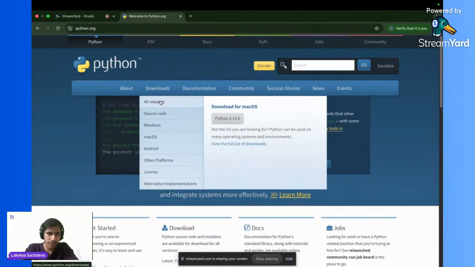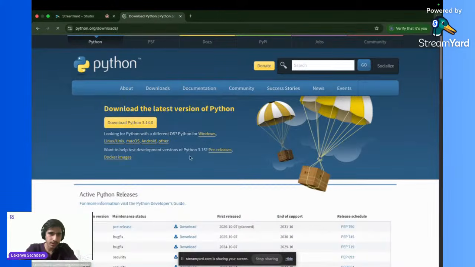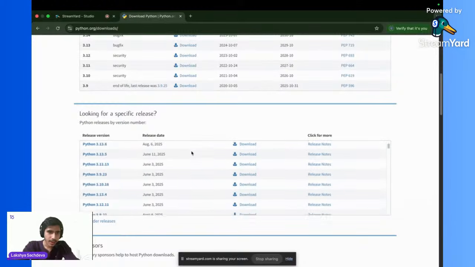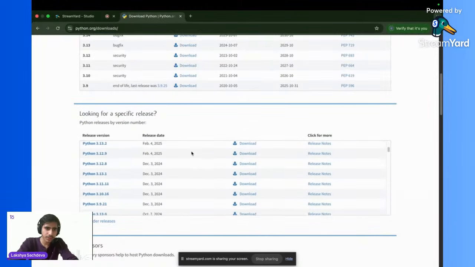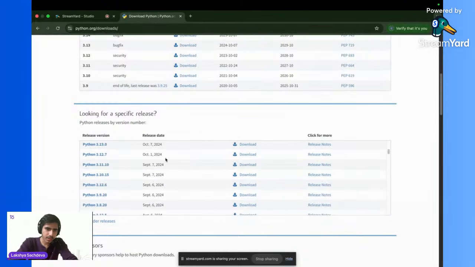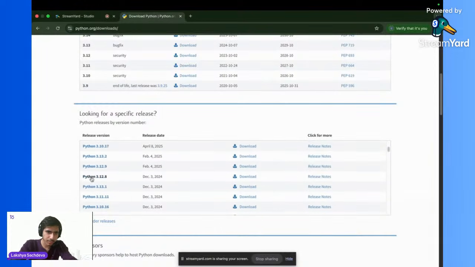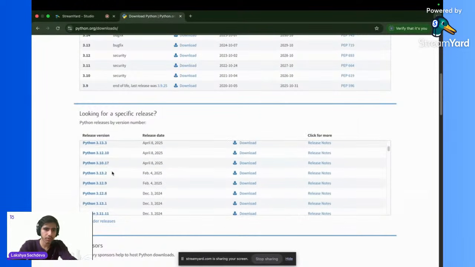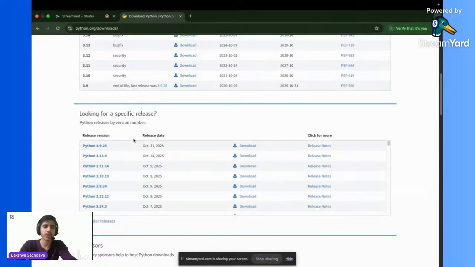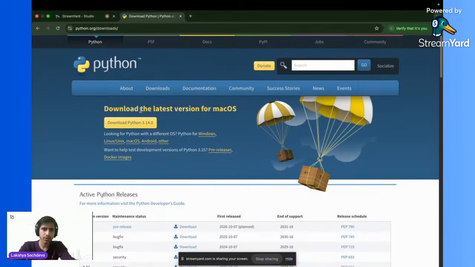So what you can do, you just go to all releases, and you can choose a slightly previous version. I would recommend, let's say, 3.11 or 3.12, like 3.12.8. These versions are also good, but don't install the latest version. Through this you can easily install Python if you are on Windows or Mac or anything.